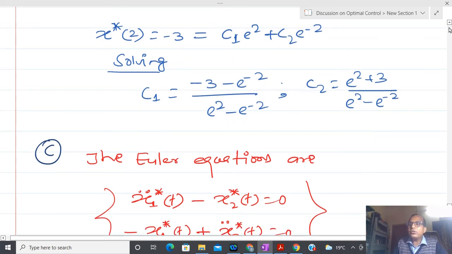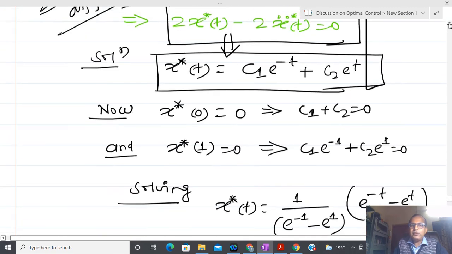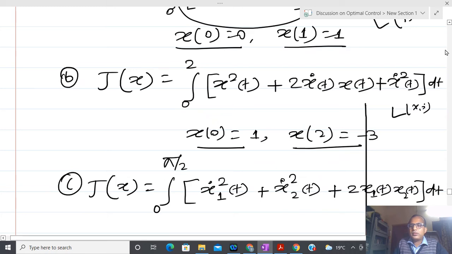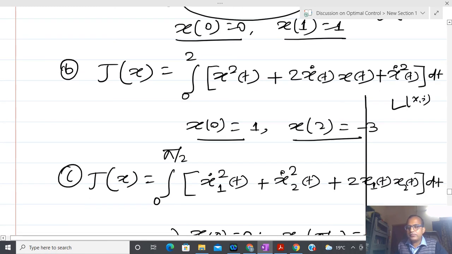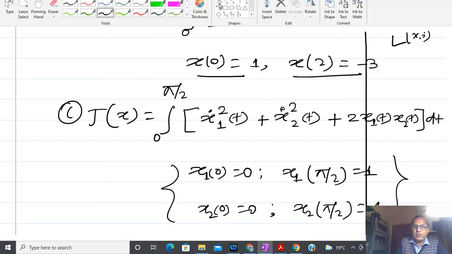Now the third problem is a little bit different, and here you can see that two variables are involved. This unnecessary line is coming, so I will delete that line. Please just give me one minute.